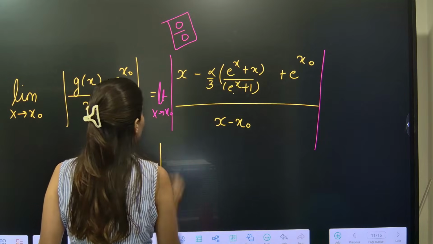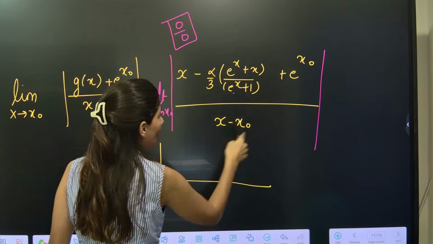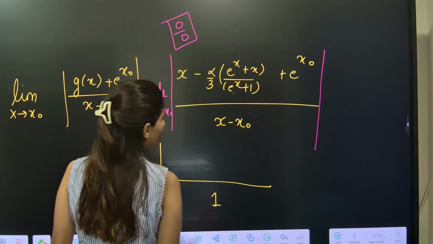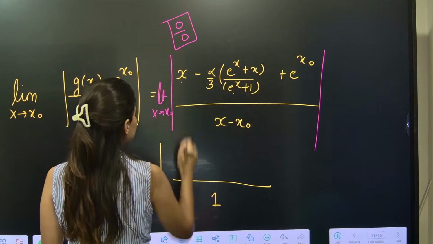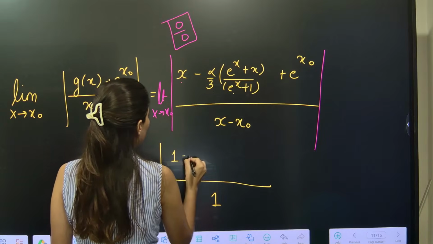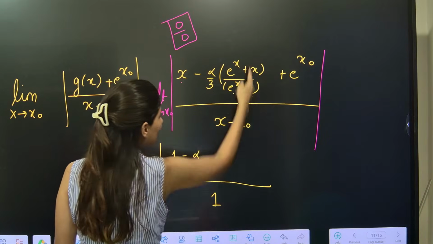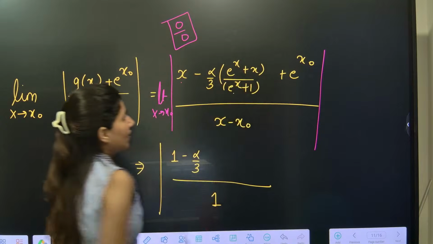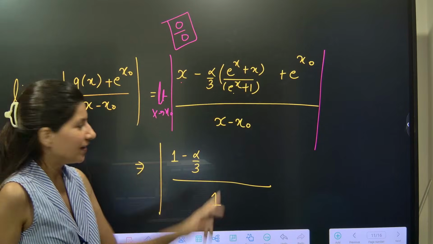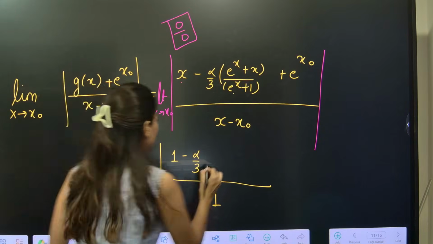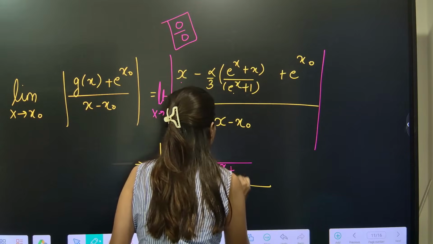So over here, in the denominator, x minus x naught gives 1. In the numerator, applying L'Hopital, this is 1 minus alpha by 3. Now for this expression, I need to apply the quotient rule. Here I need to do some effort. Let's do it. It will be worth it.